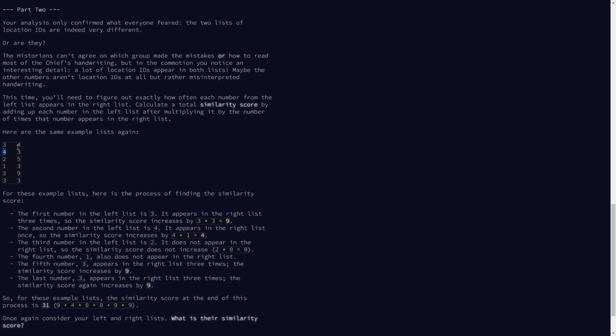Similarly, we'll go through 4. 4 occurs once, so it's 4 times 1 because it only occurred once. So then we get 4. And so we'll go on that way. And whatever we get, we'll add it. Cool, so let's code this.